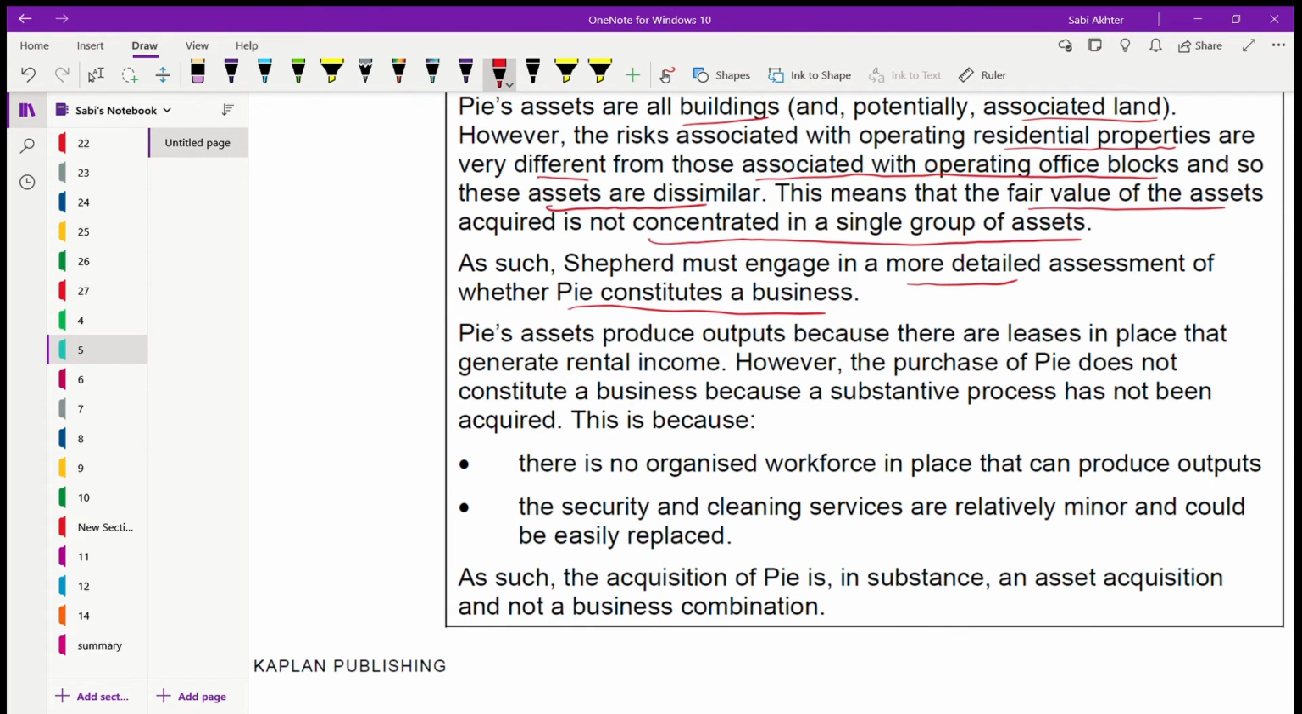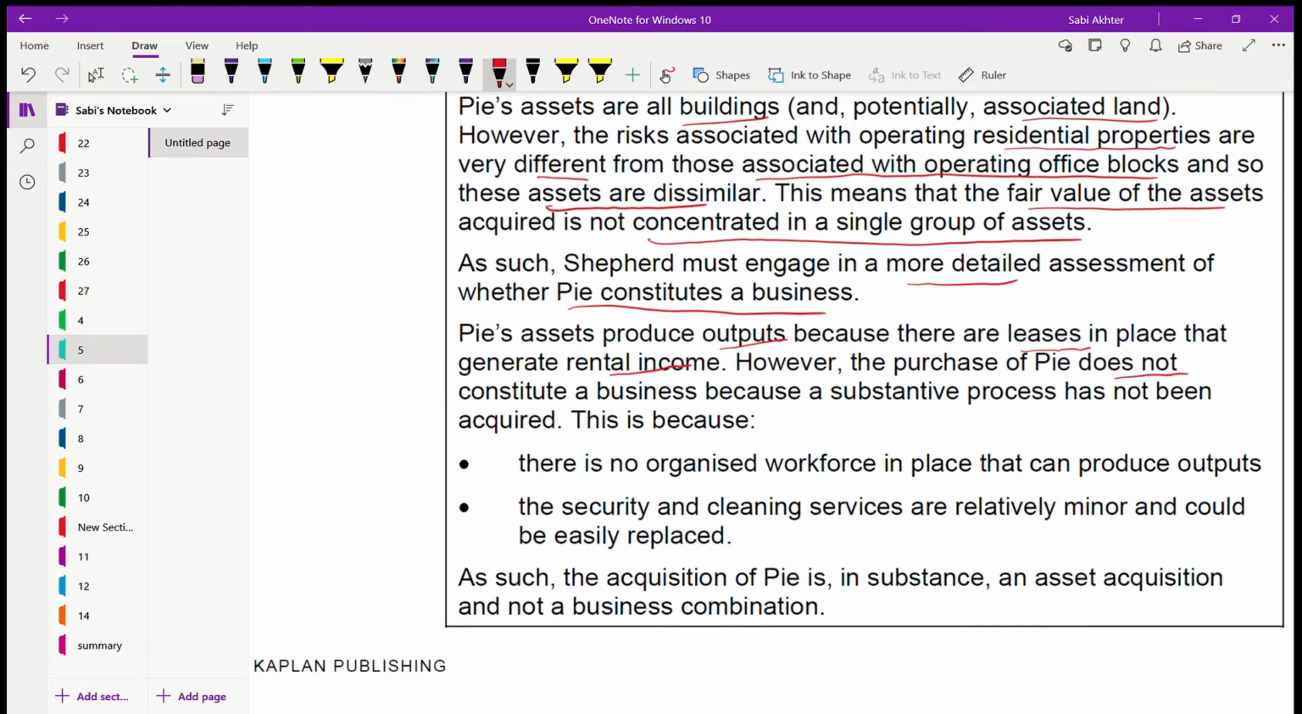Okay. Now we are going to the process and all those things, processes and input. So Pie's assets produce outputs because there are leases in place that generate rental income. What are their output? Rental income. You will receive rental income and they are on leases. So because of those leases, you are going to get rental income. Those assets, meaning that office block or residential property you are having, through that you will be having rental income. Rental income is your output.